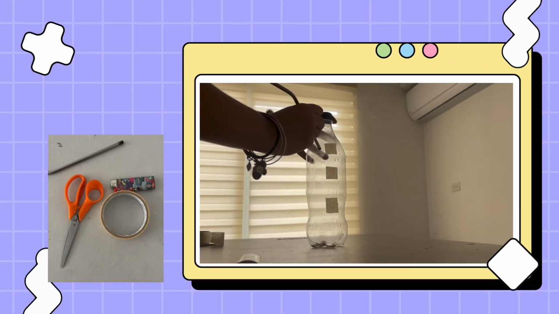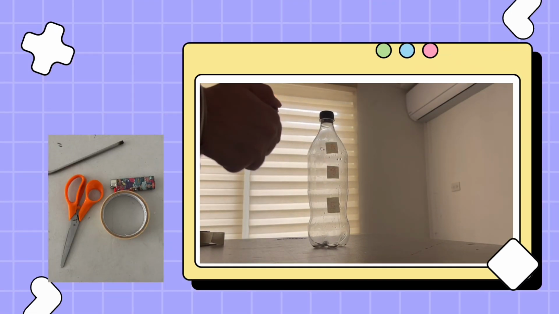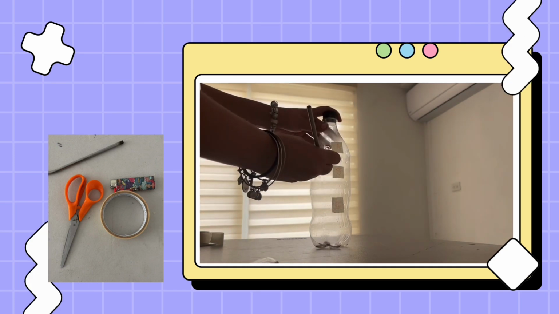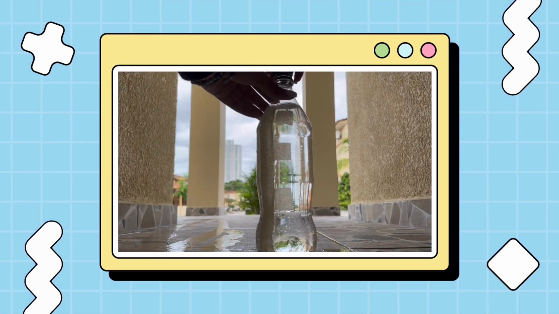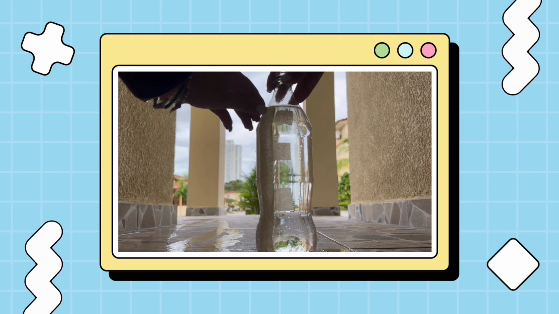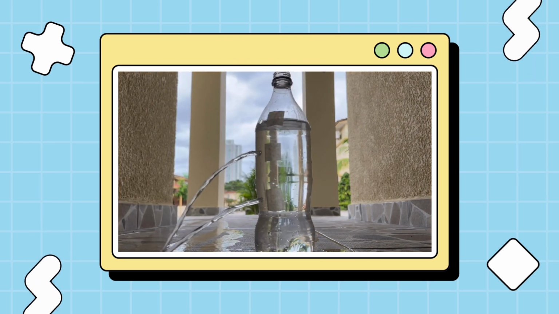The first thing for this experiment is to drill holes into a water bottle. Fill it up with water and cover up the holes, take off the lid and the covering, and we can see now how Torricelli's law is applied.